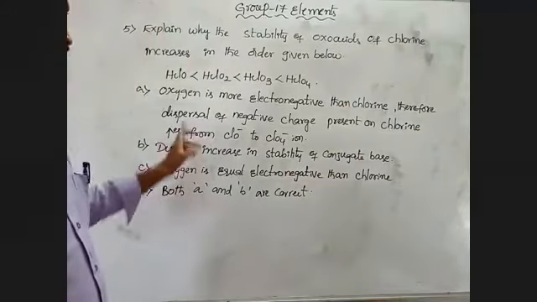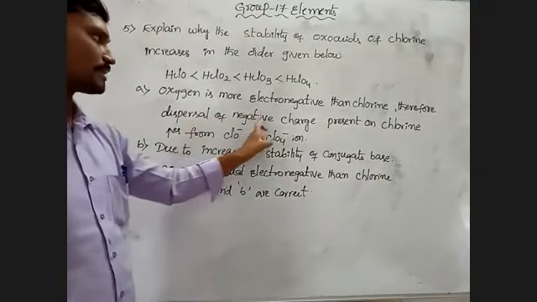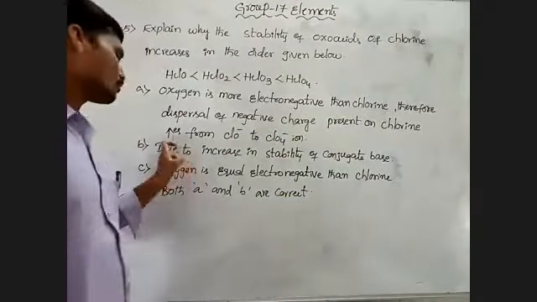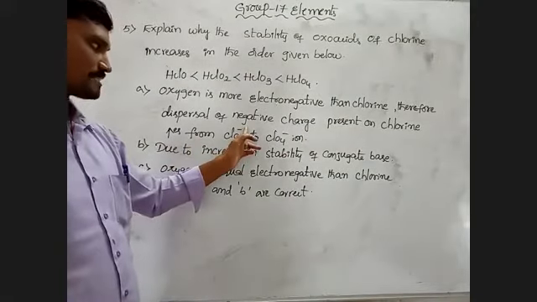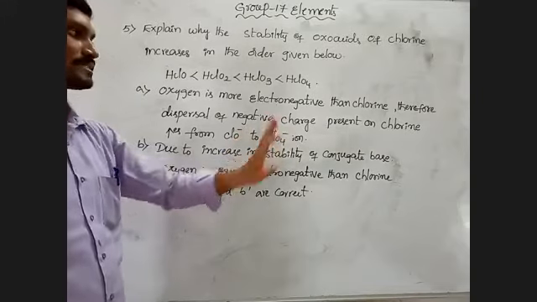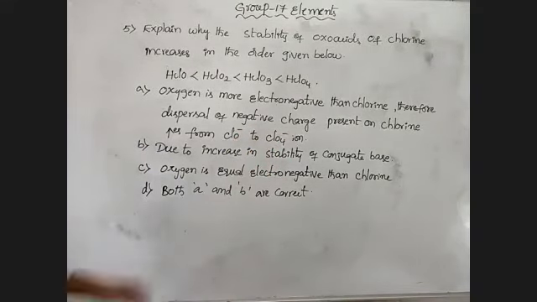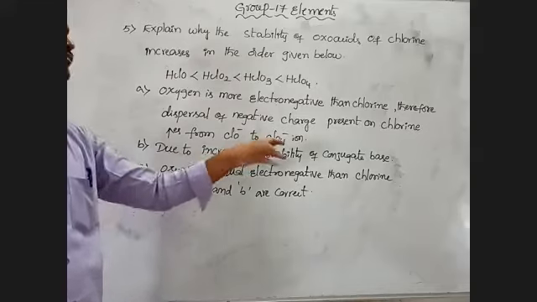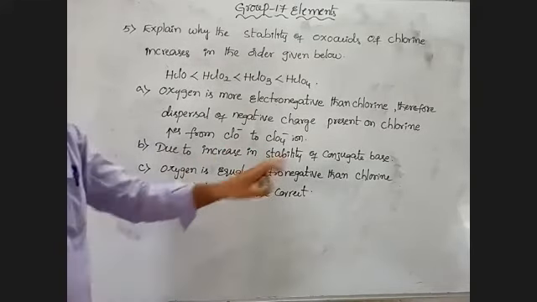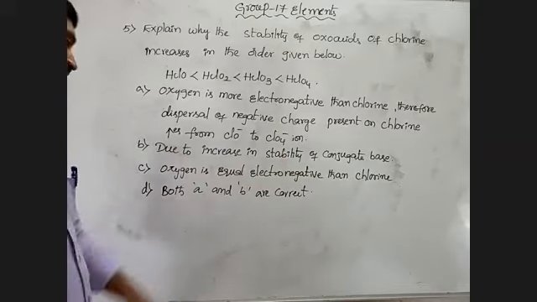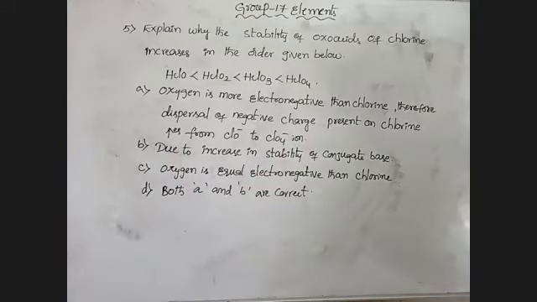Therefore, dispersal of negative charge present on chlorine increases from ClO minus to ClO4 minus ion. Next, due to increase in stability of conjugate base, and both A and B are correct.